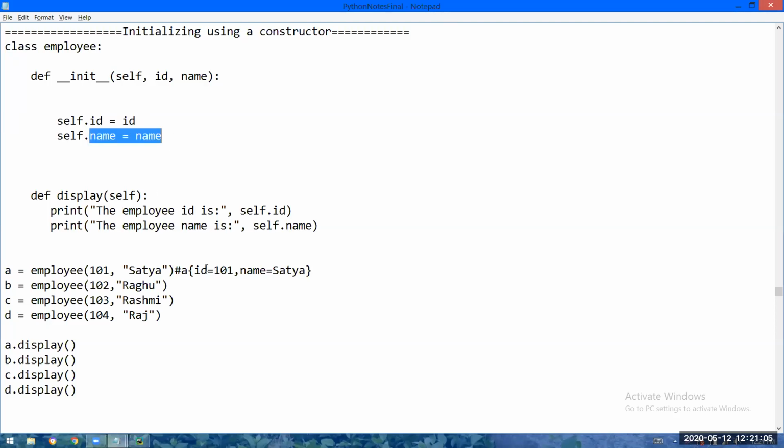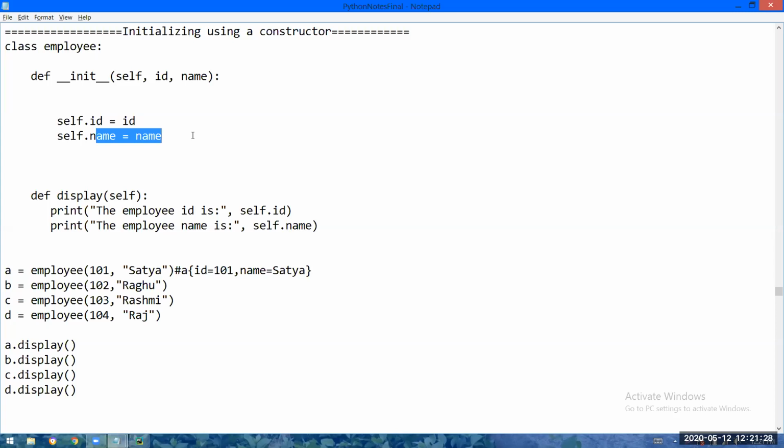First object got initialized like this. Again, if I create one more object, one more time the constructor is called automatically. Nobody has a requirement to call a constructor. So B102 Raghu. B ID is equal to 102, B name equal to Raghu. Again, C103 Rashmi. In C ID will become 103, in C name will become Rashmi.